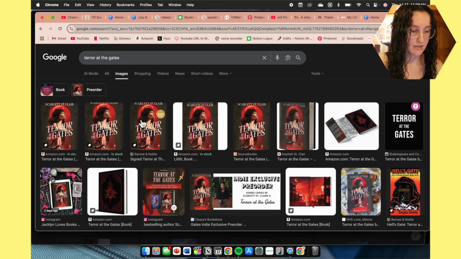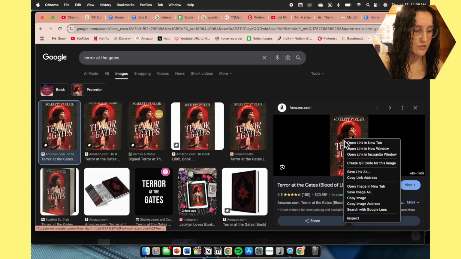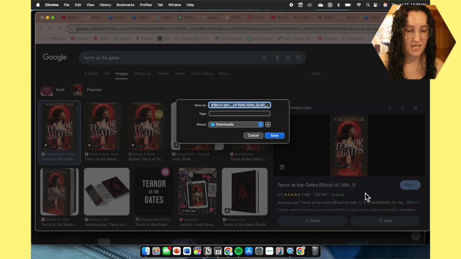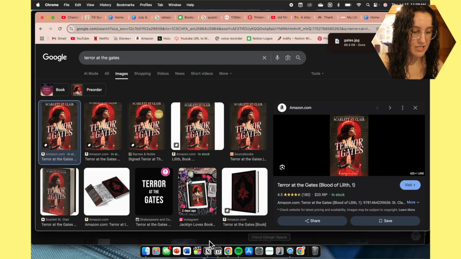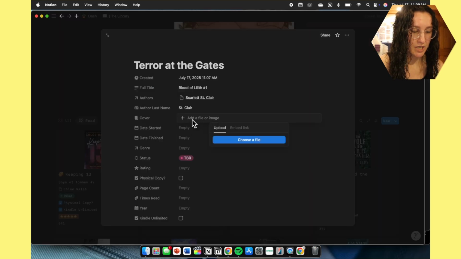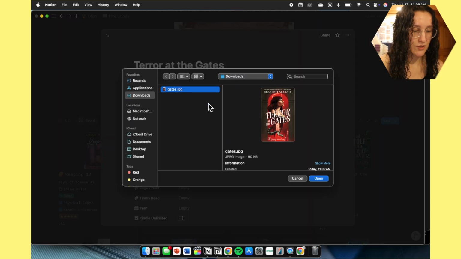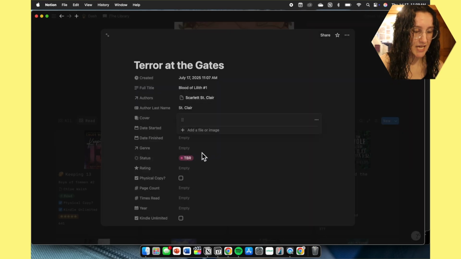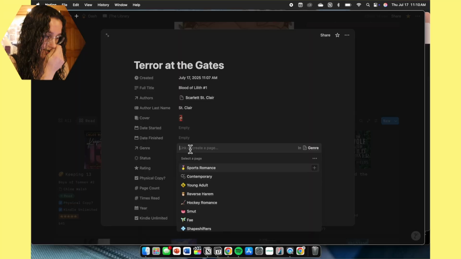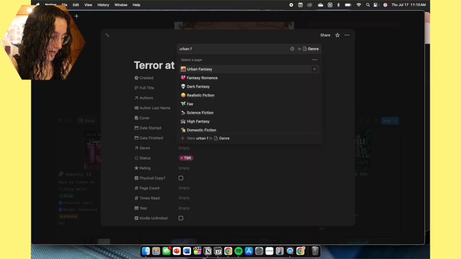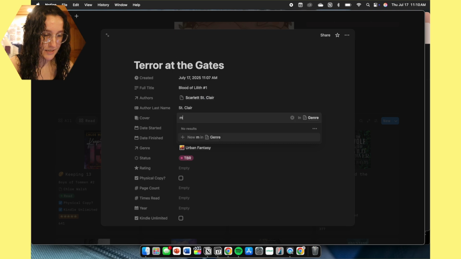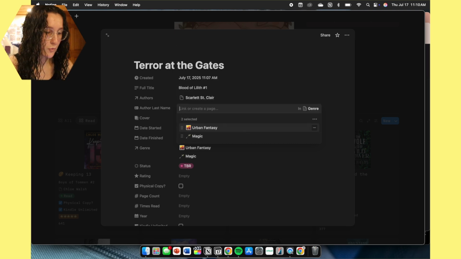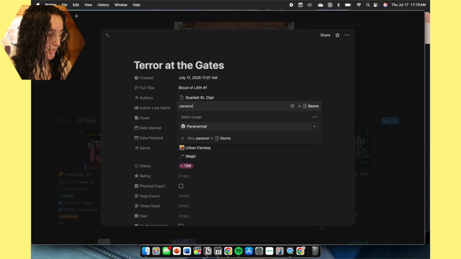So Terror at the Gates. Then we go to images, we pick out the image, we save it down, we just type something that we can remember, and then we put that into the database. So now what we do is we go back to our Goodreads and we go to the genre. So we scroll all the way down and it says urban fantasy, it has magic, paranormal. Like, we're trying to be as specific as possible.